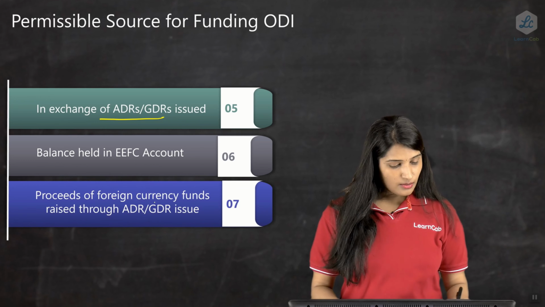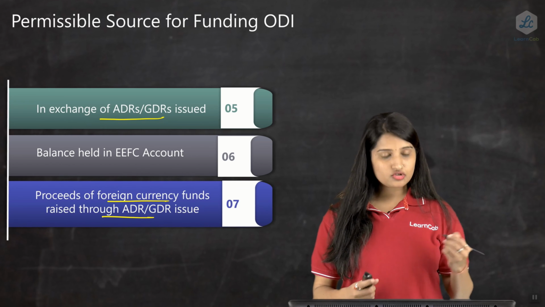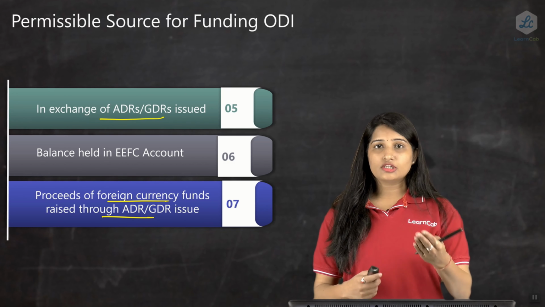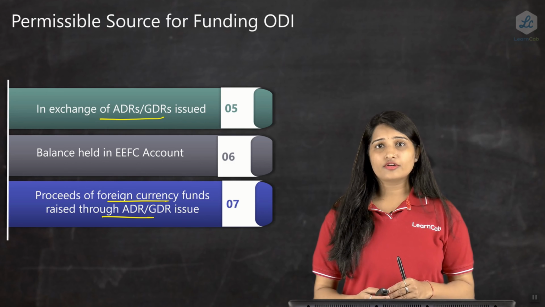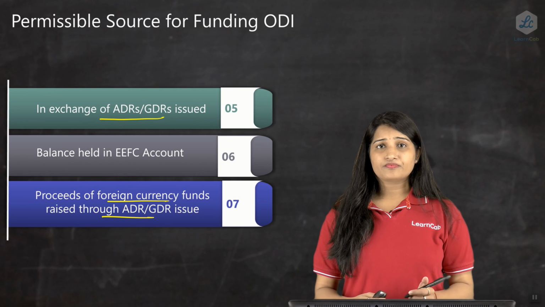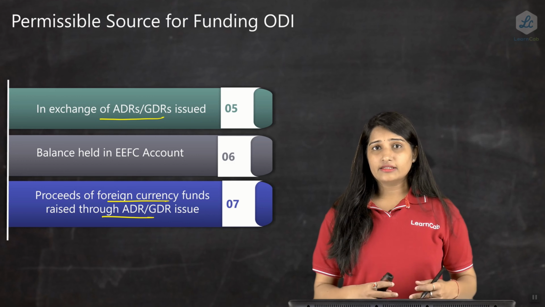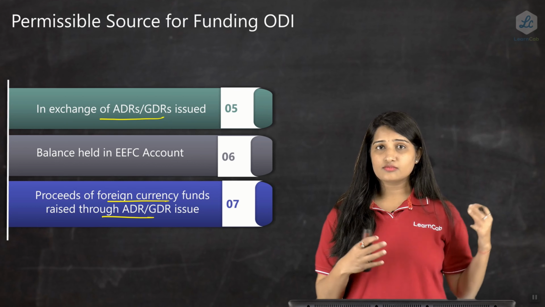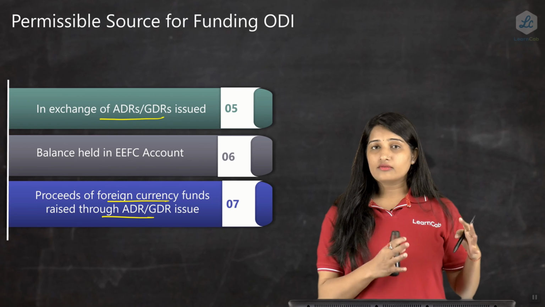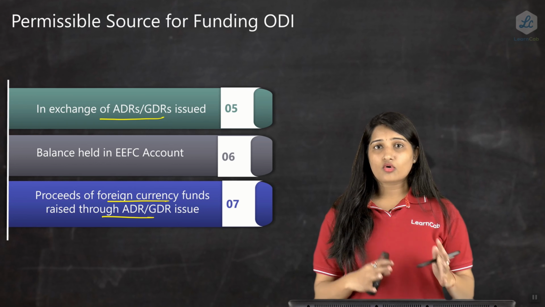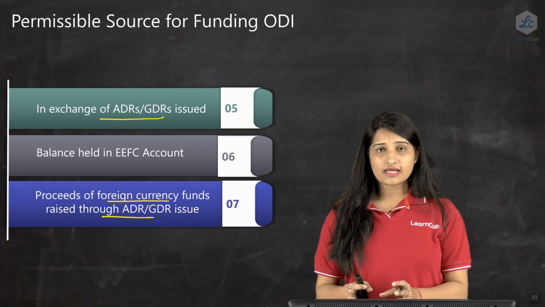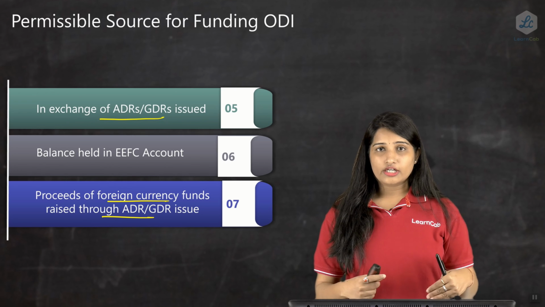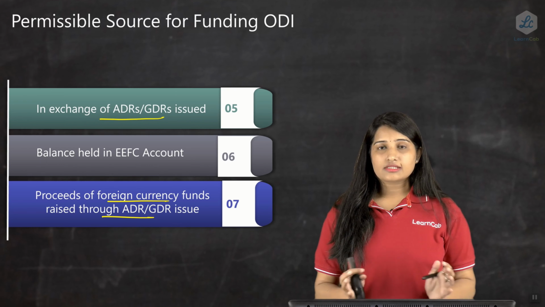Now the 7th one is proceeds of foreign currency funds received through ADRs and GDRs that are issued. Whatever ADRs and GDRs are issued, the proceeds out of it can be used for an ODI. So friends, we have studied what ODI is, the definition of an overseas direct investment, what financial commitment is, what is allowed and not allowed under the automatic route and approval route, which sectors are allowed, and also the procedure and sources of funding of an ODI. So this is the summary of an ODI.